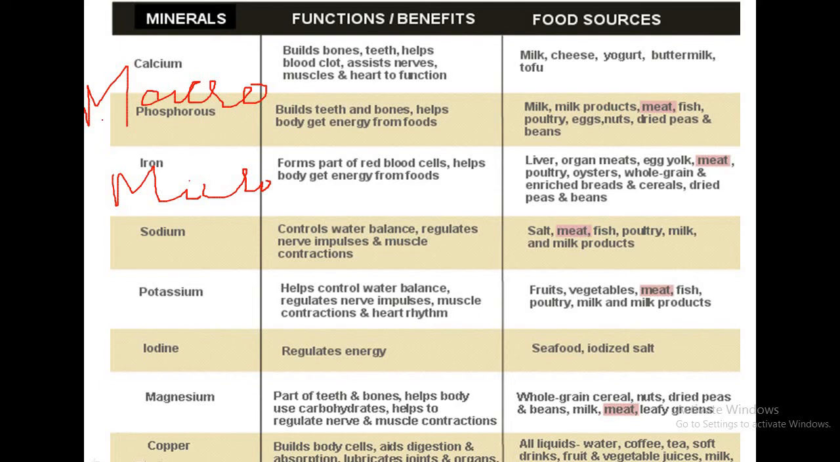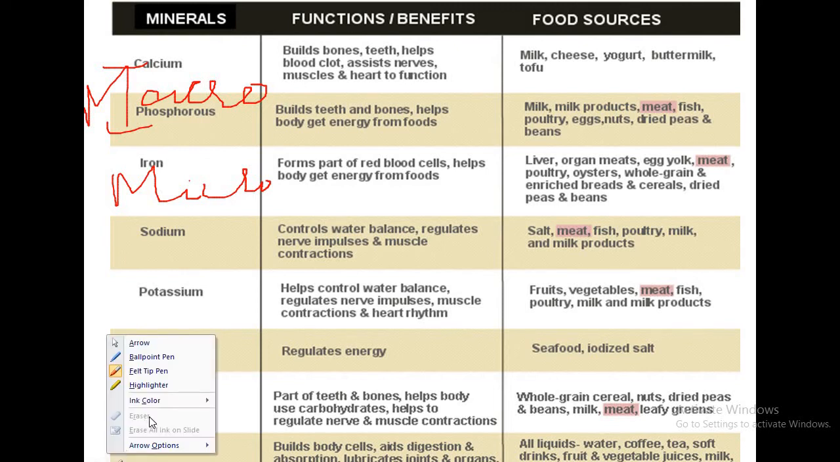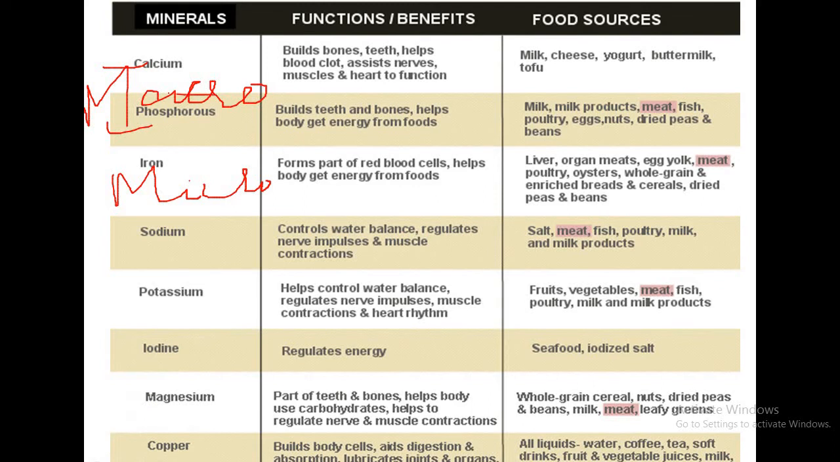So macronutrients are calcium, sodium, potassium, phosphorus. Calcium is a macronutrient, phosphorus is a macronutrient, whereas iron is a micronutrient, cobalt is a micronutrient. So we have to see about these. The function of calcium is to help in building bone, teeth, blood clotting, and assist nerves, muscle and heart to function. The sources of calcium are milk, cheese, yogurt, buttermilk and tofu.